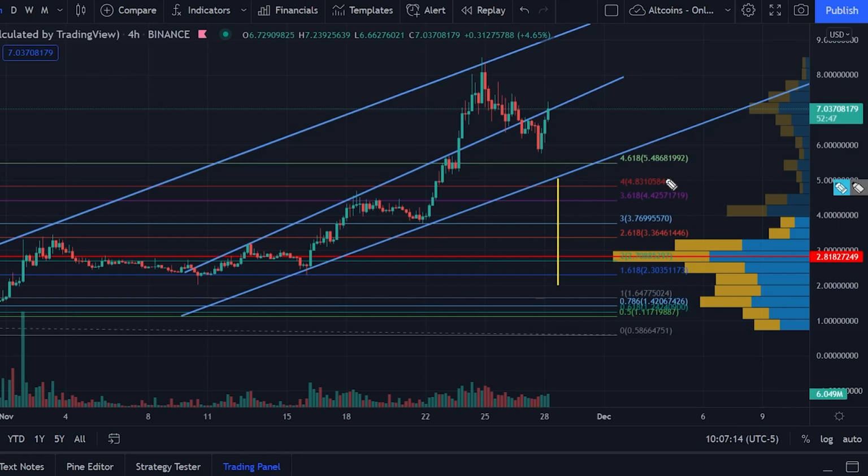So on the opposite side, if SandBox is able to break above this resistance line, so we see that SandBox is getting held by this resistance line over here, right? And it's also getting held by this big volume bar on the VPVR, right? So if SandBox manages to break above that, break above this resistance line, then I believe SandBox will push higher to about maybe $10 from here, right?